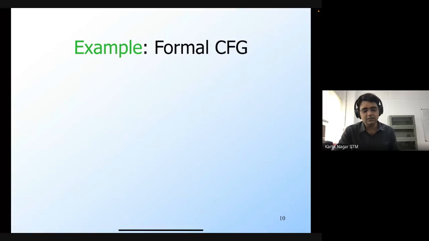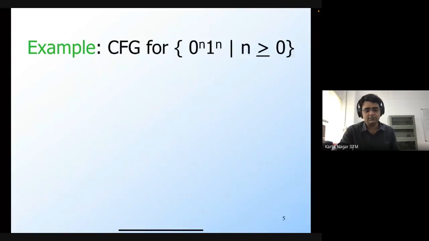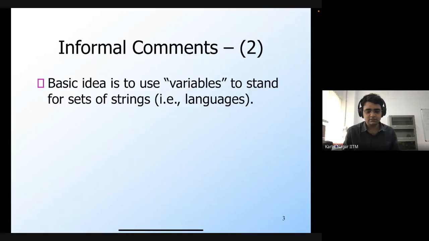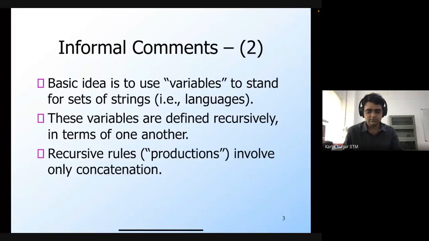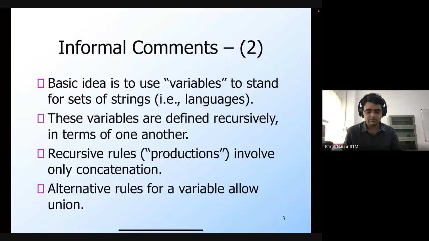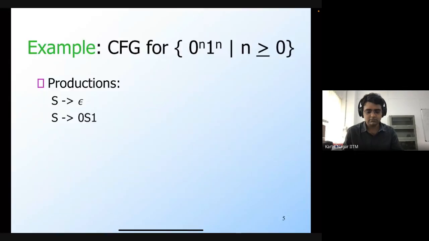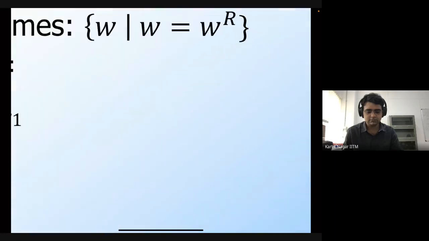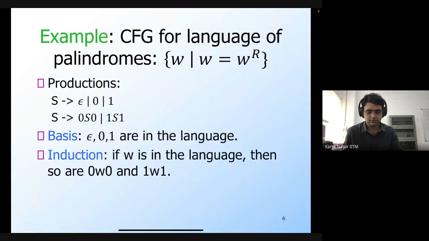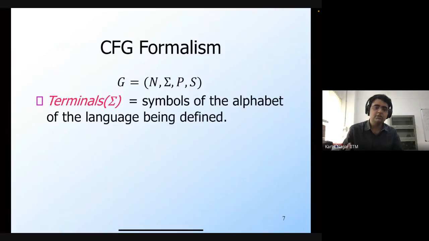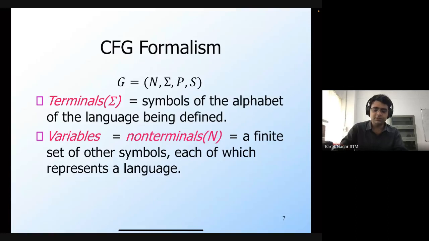Let's briefly revise what a context-free grammar was. Formally, a context-free grammar is given by a 4-tuple. There is a set of terminals, a set of non-terminals, a set of production rules, and a special non-terminal which is called the start variable, or the start symbol.